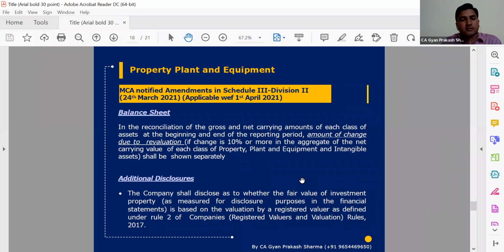Like when we have created or bought a land and building, and we are just maintaining that building to earn some rental income. So that type of property is considered investment property, and in that case, we also need to take care whether that property will be revalued or revisited each and every year. And if revisited, any impact is considered, then that will also be considered. We need to take care of the disclosure part.